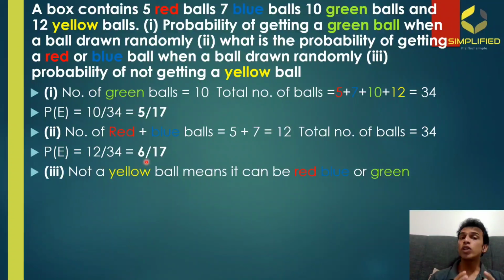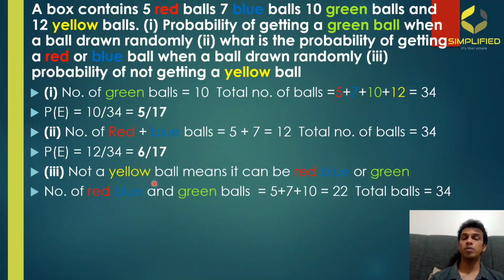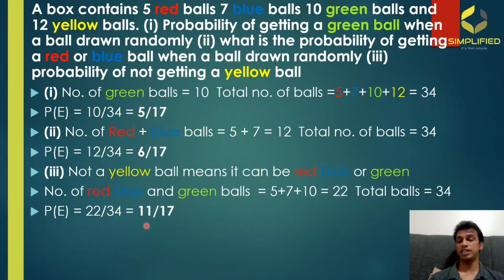So favorable outcomes in this condition is the sum of red, blue, and green balls. That means if you're adding up the total balls in red, blue, and green colors, you'll be getting the sum as 5 plus 7 plus 10 is equal to 22. Total balls we already know it is 34. That means in the numerator we need to put 22 and in the denominator we need to put 34. That is, after simplification, you are going to get 11 by 17.